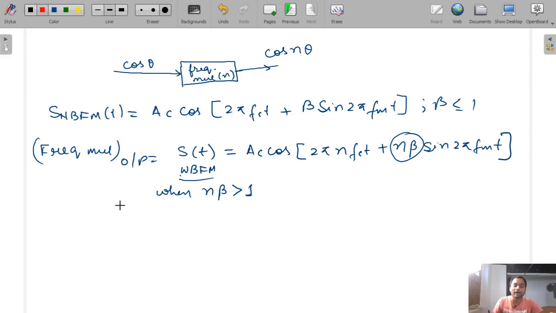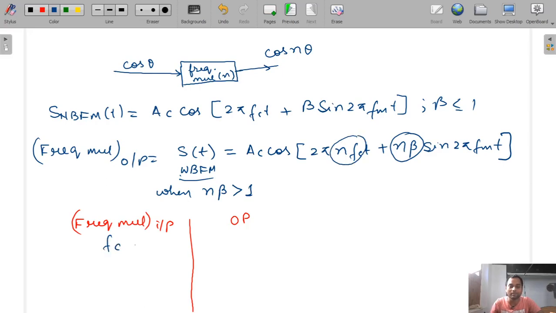Whenever we pass through a frequency multiplier, observe one thing: this is the frequency multiplier input, and this is the output. Our FC is changed to n FC. They can ask you that we have passed a narrowband FM signal through a frequency multiplier of n equal to 2 or 3, now find FC. So the new FC will be simply n into FC.